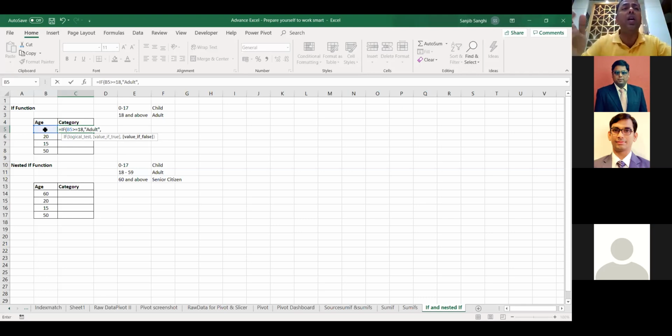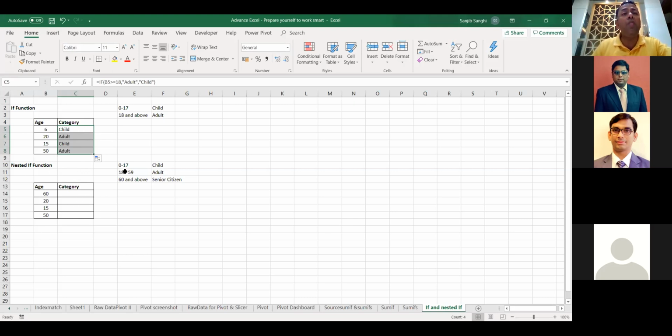For anything other than that, it's going to be child, because 18 and above is an adult, and anything after that I'll just type in child. That's a very simple condition we can do. Close the bracket, enter, child. Now if I copy this formula down, see, 15 is a child, 20 is an adult, 50 is an adult. So this is how you can create a logical statement with the IF command.